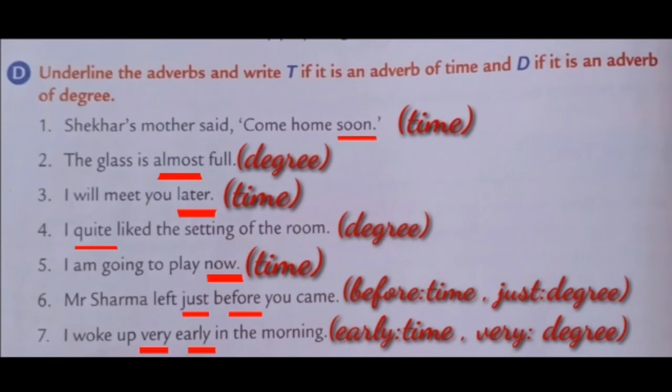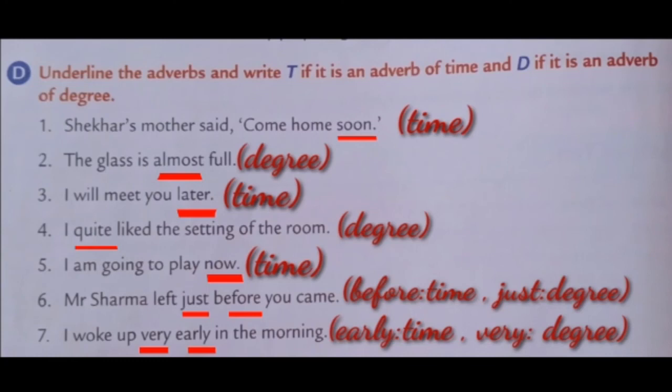What is the adverb in this sentence, children? Soon is an adverb. What kind? Adverb of time. An adverb of time indicates when an action takes place. So it is an adverb of time.